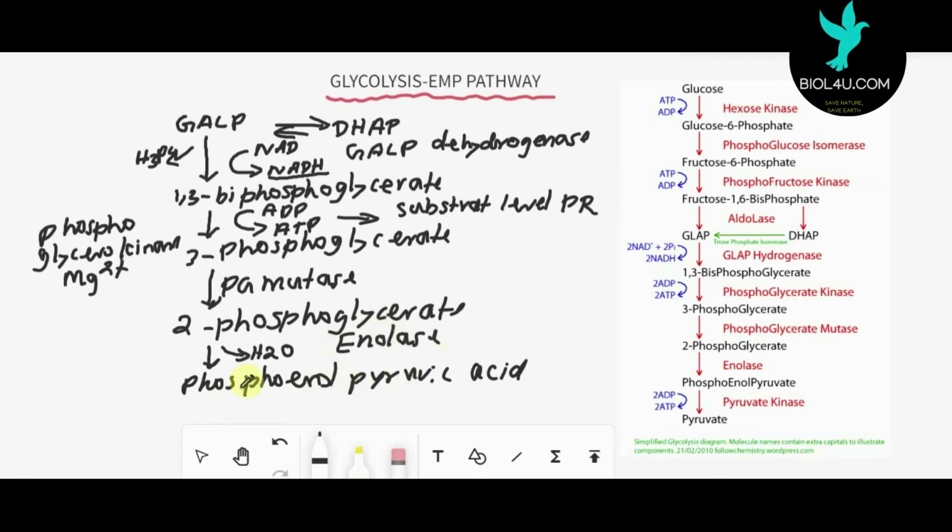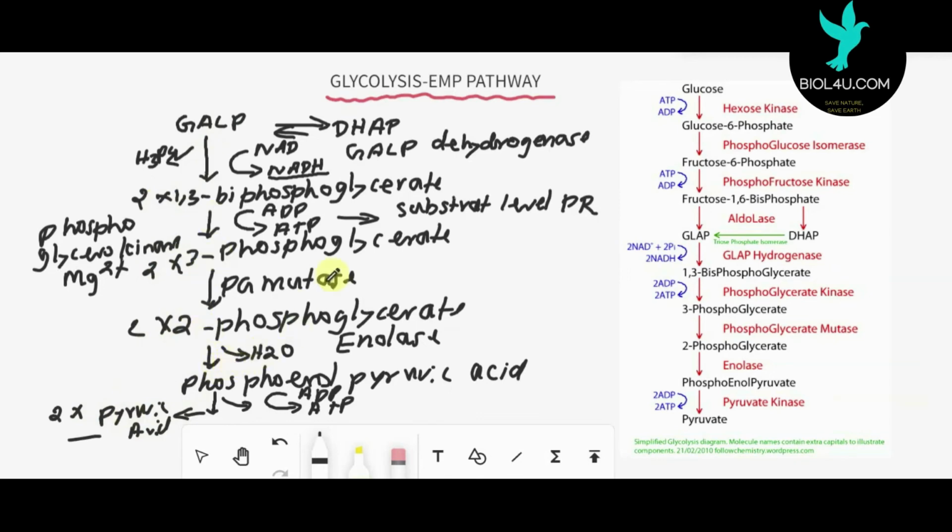This phosphoenol pyruvic acid undergoes dephosphorylation. One phosphate group is released and utilized for the synthesis of ATP from ADP. So ATP formation takes place at two places, and finally the product is pyruvic acid. I told you that from this stage onward each molecule count is 2, so 2 pyruvic acid will form here. That is the end product of glycolysis.